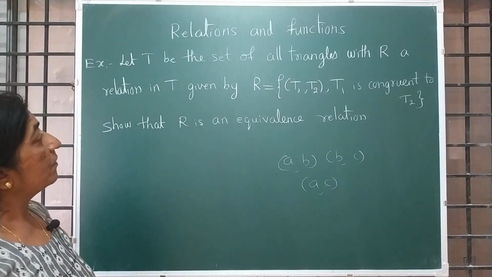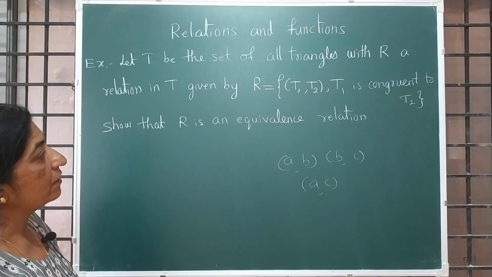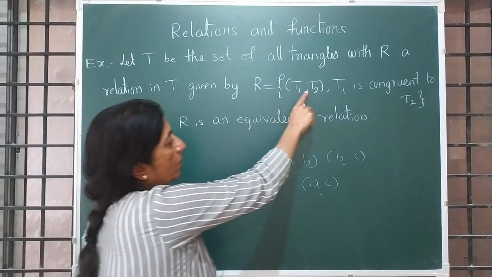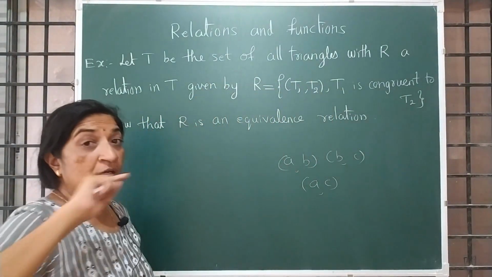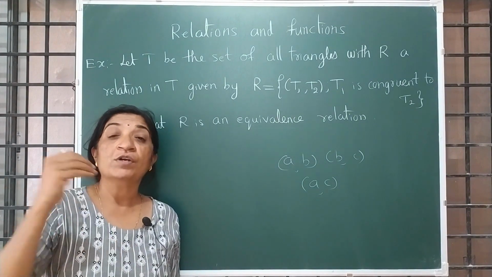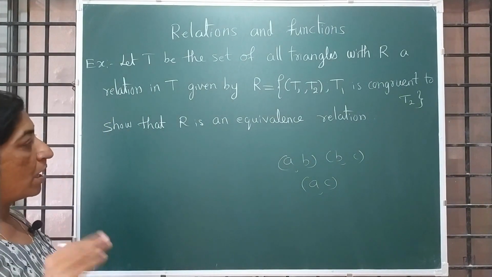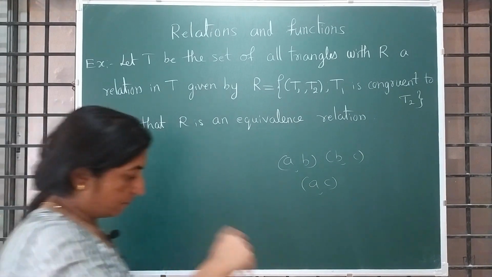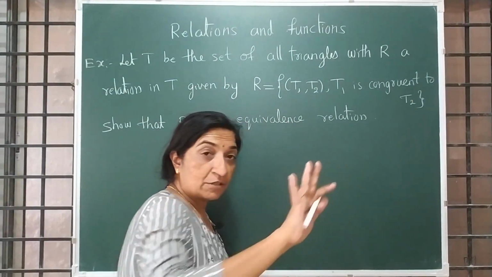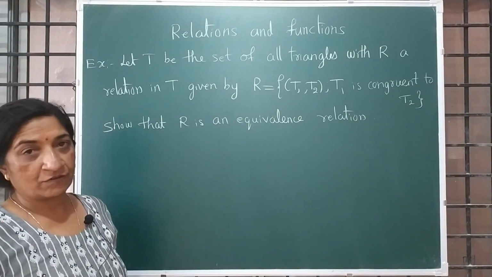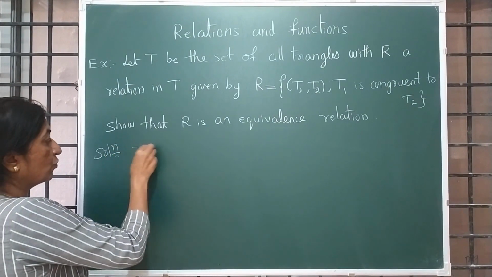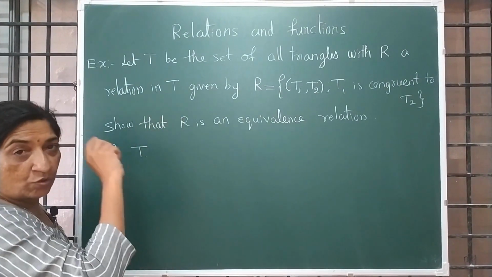See, let T be the set of all triangles with R a relation in T given by T1 comma T2, such that T1 is congruent to T2. Show that R is an equivalence relation. So equivalence means what? We have to show that it is reflexive, symmetric and transitive, correct? So solution: you know that every triangle is congruent to itself.